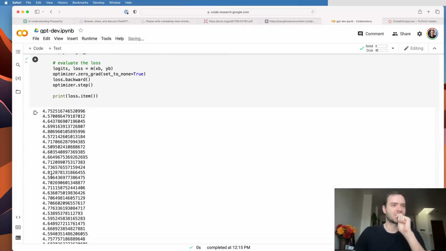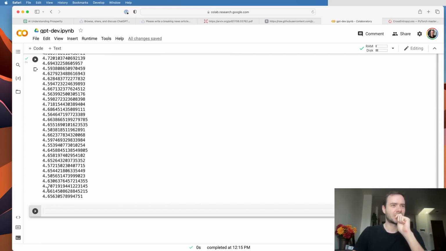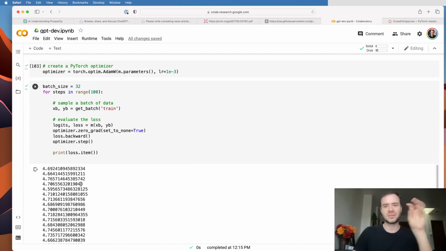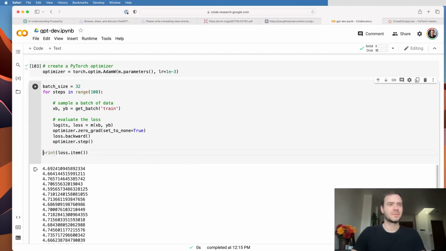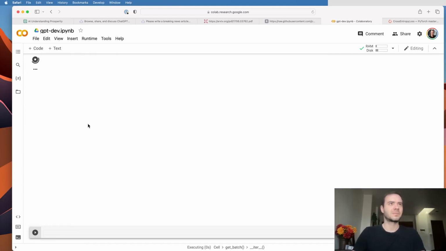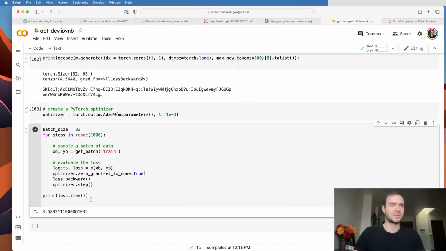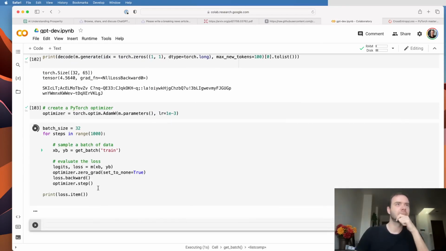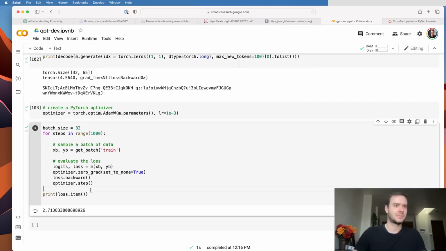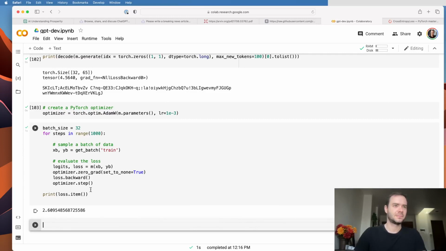So we started around 4.7, and now we're getting down to like 4.6, 4.5, etc. So the optimization is definitely happening, but let's try to increase the number of iterations and only print at the end, because we probably want to train for longer. Okay, so we're down to 3.6 roughly. Roughly down to 3. This is the most janky optimization.